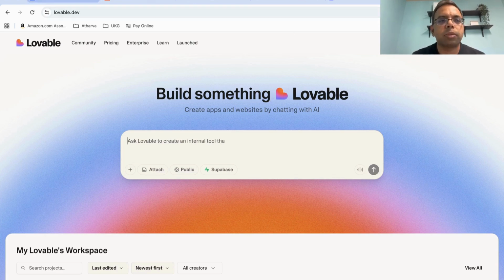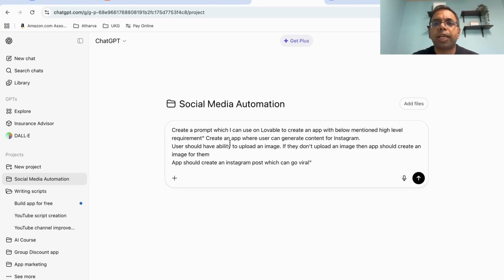So let's go to ChatGPT. I went to ChatGPT and asked, hey, create a prompt which I can use on Lovable to create an app with this high-level requirement. This app should be able to create content for Instagram. The user should be able to upload an image if they want. If they don't upload an image, then create one for them. And this Instagram post should have the ability to go viral, right? So imagine people who are creating social media content, instead of spending a lot of time creating content themselves, this app will start churning it out for them.